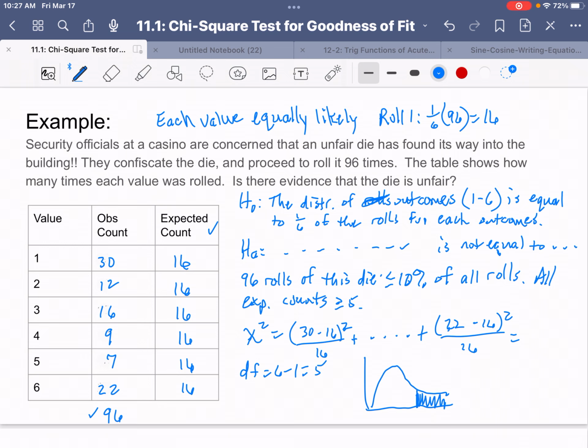So I'm grabbing my calculator and I'm pressing Menu, Statistics, Statistics Tests, chi-squared GOF down there at number 7. My observed list, I'm going to tell it where it is. And then my expected list, I'm going to tell it where my expecteds are.